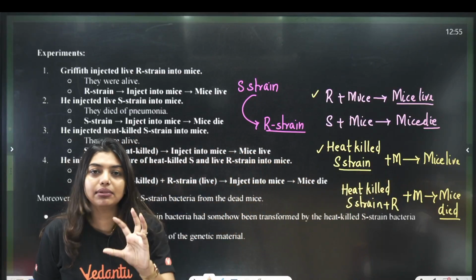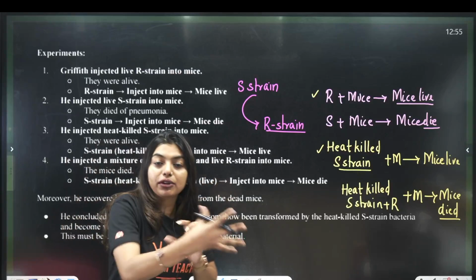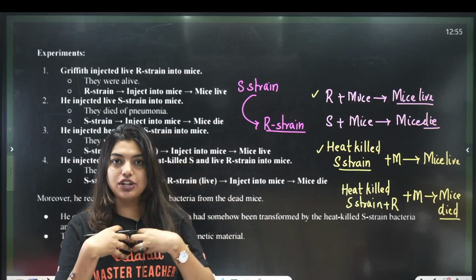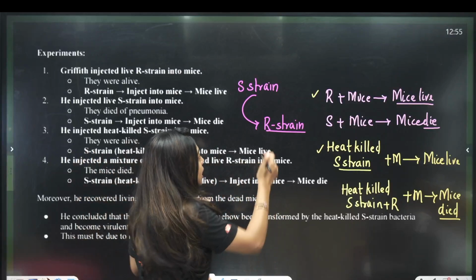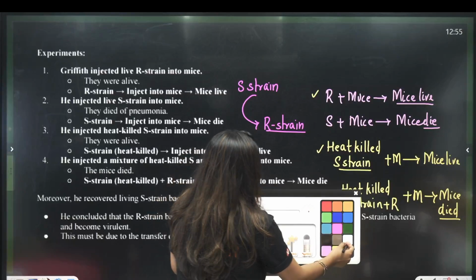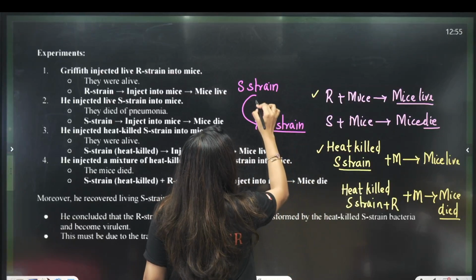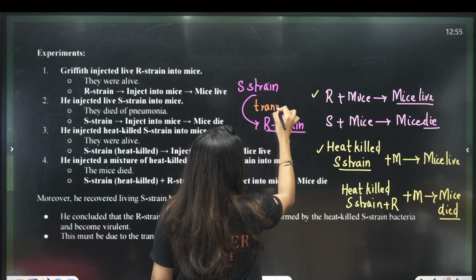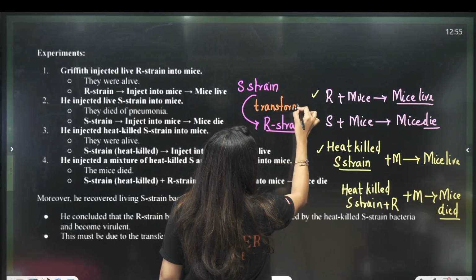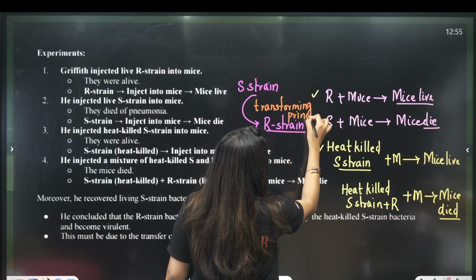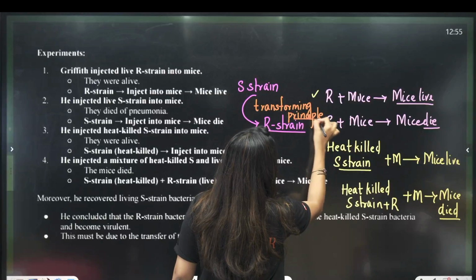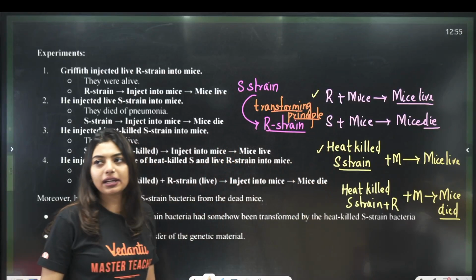That means something got transformed from the heat killed S strain to the R strain and made the R strain problematic. Because he did not know what it was, he called it the transforming principle. Clear to all of you?